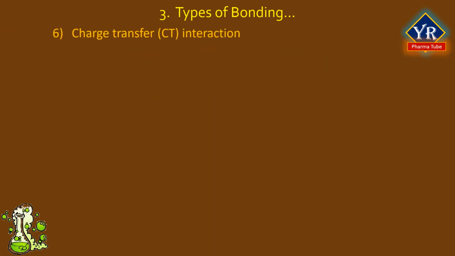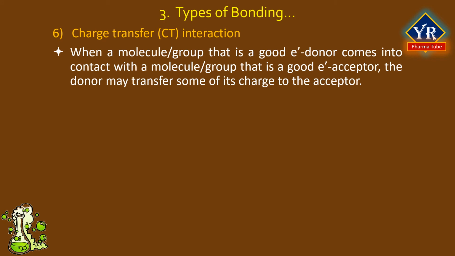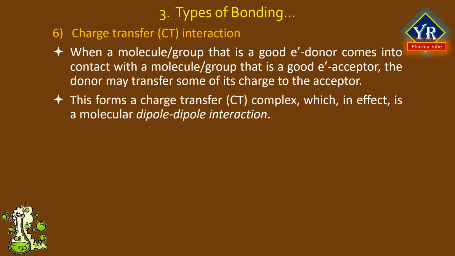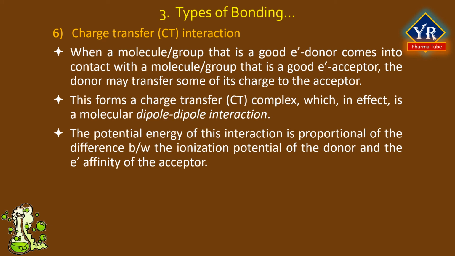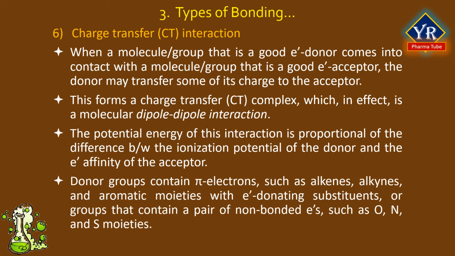Charge transfer interaction. When a molecule or a group that is a good electron donor comes into contact with a molecule or group that is a good electron acceptor, the donor may transfer some of its charge to the acceptor. This forms a charge transfer complex, which is a molecular dipole-dipole interaction. The potential energy of this interaction is proportional to the difference between the ionization potential of the donor and the electron affinity of the acceptor.